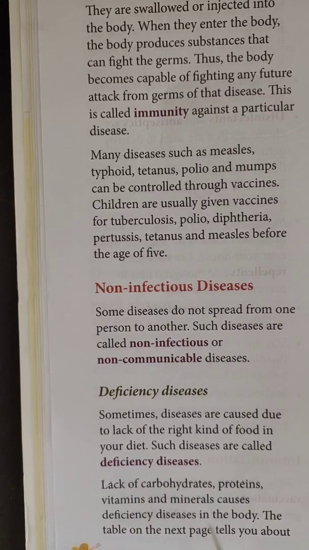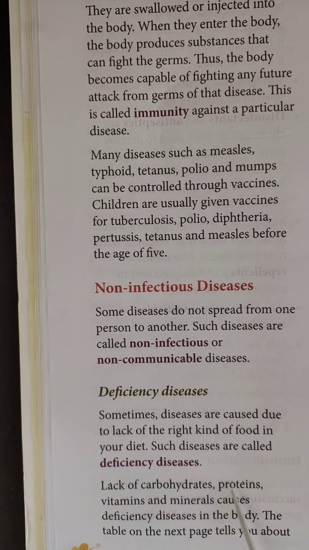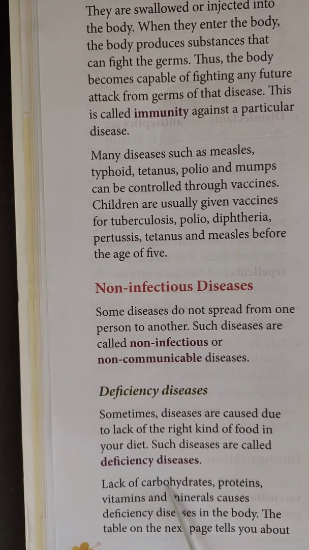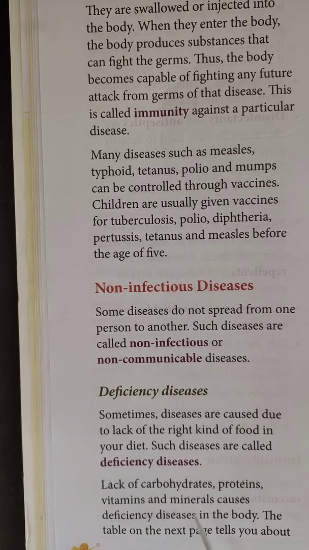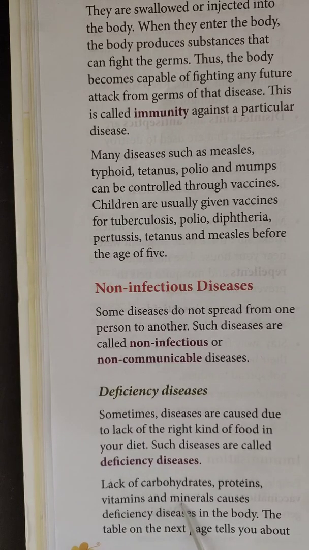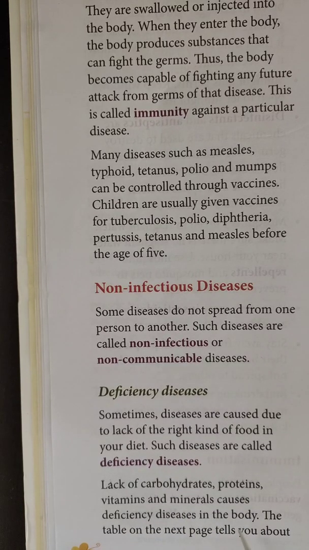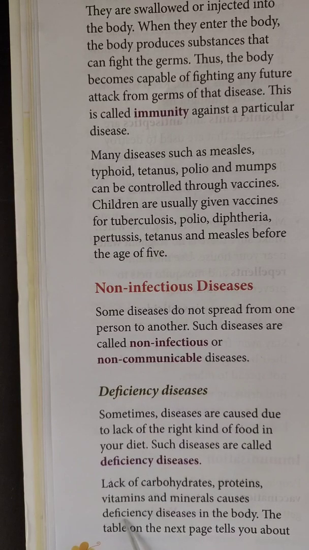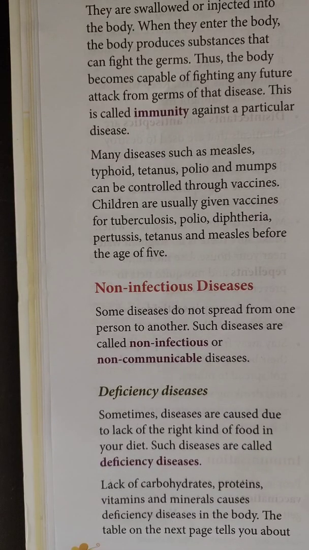Lack of carbohydrates, proteins, vitamins and minerals causes deficiency diseases in the body. Whenever these nutrients, like carbohydrates, proteins, vitamins or minerals, are absent in our food, it will lead to deficiency diseases. Suppose they are not provided to our body through food in sufficient quantity, then that person may get deficiency diseases. There is a table.